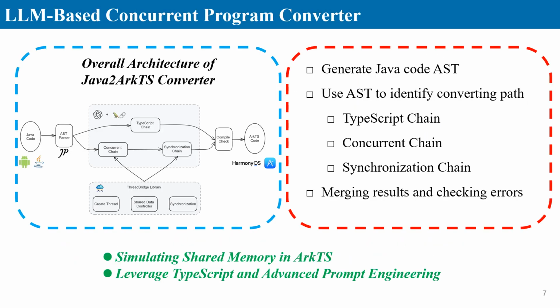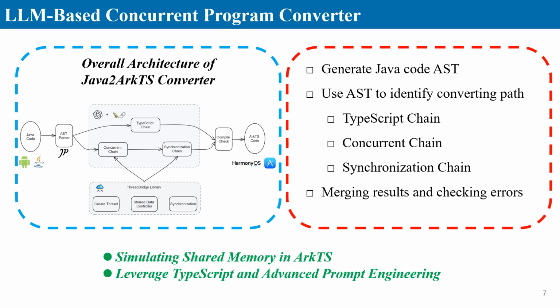Now, let me introduce the overall architecture of the Java to ArkTS Converter. The conversion process begins with Java code being processed by a Java parser. This is followed by converting the parsed code into TS-like code via the TS chain. To simulate shared memory in ArkTS, we utilize the ThreadBridge library, enabling shared-memory-like interactions.